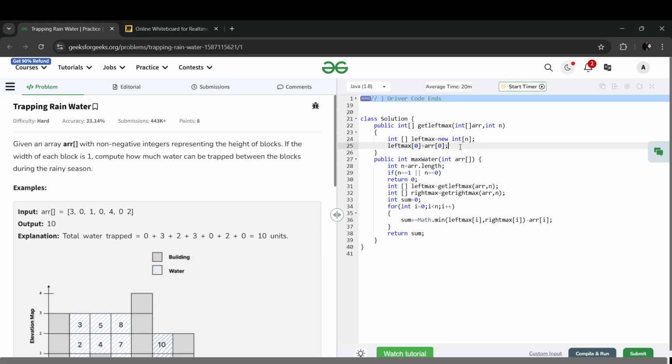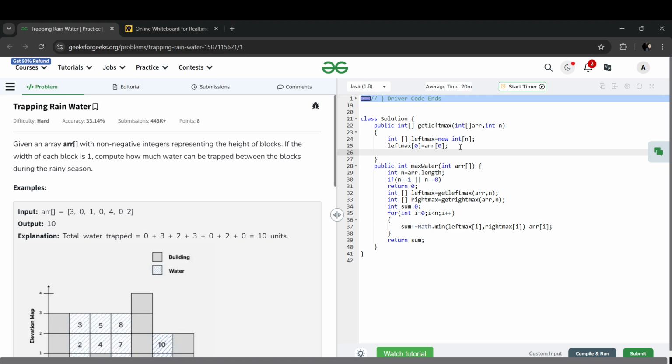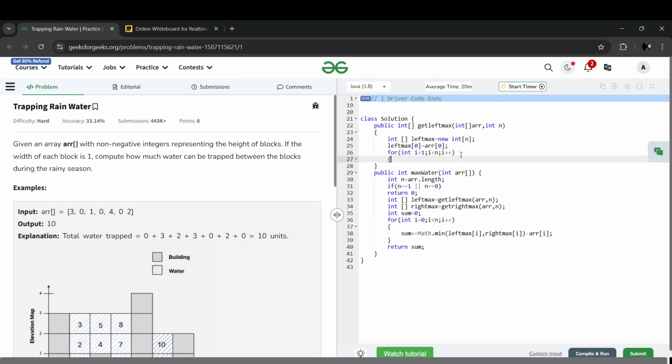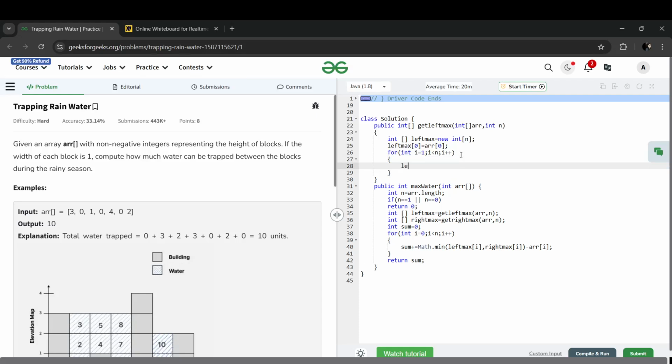For the first one the left will be that only, the one which is at the cornermost, and we will be starting with 1. And it will be going till n. Left max of i is Math.max of left max, okay.